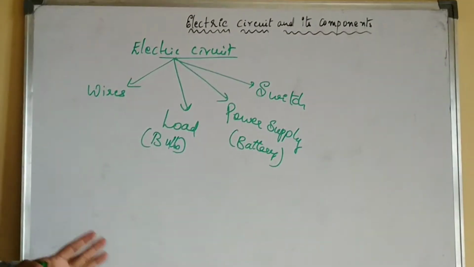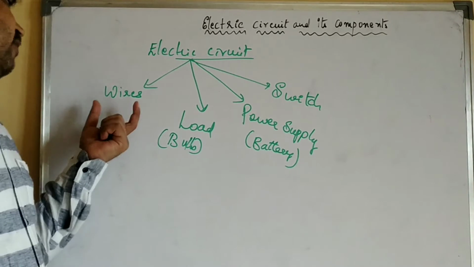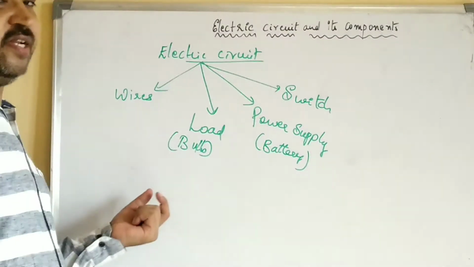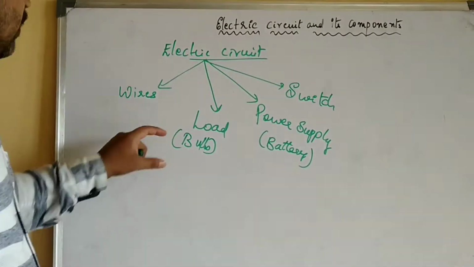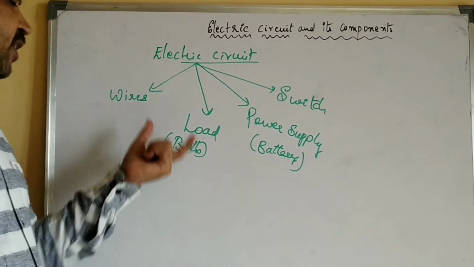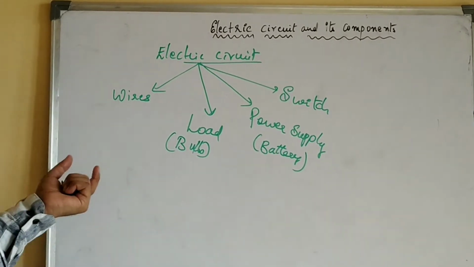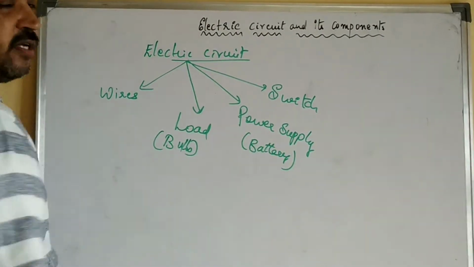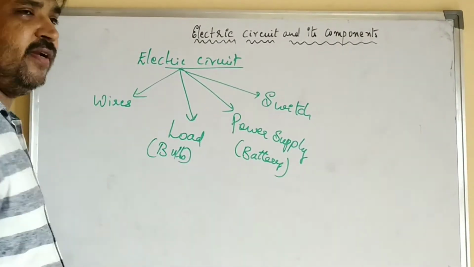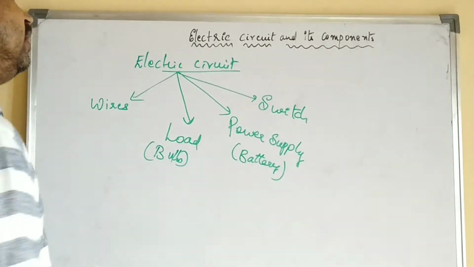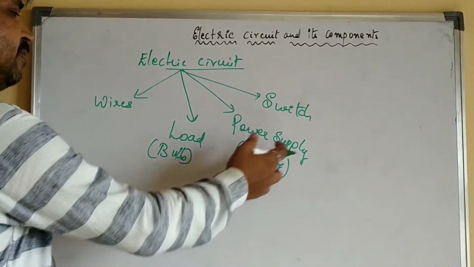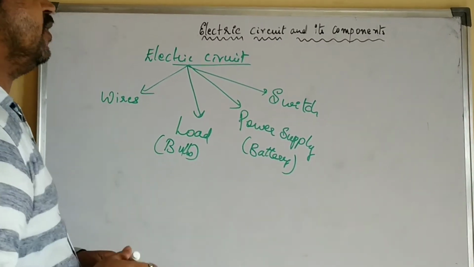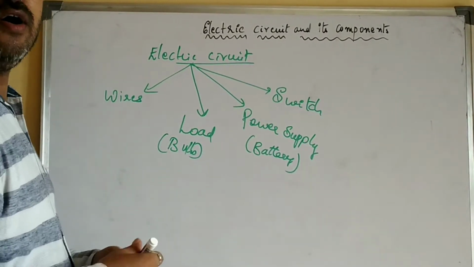So for a simple circuit, you should have basically the wires for giving connection, then the load from where the output is taken. The purpose of designing the circuit depends on that load, the uses. Next is the power supply, which is very important, a battery which acts as a source for the circuit. Without a battery there is no circuit, right? So power supply or power source, then you will also come across a switch. This is a simple electric circuit. An electric circuit comprises all these components.